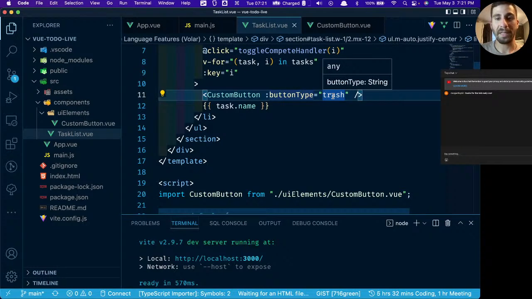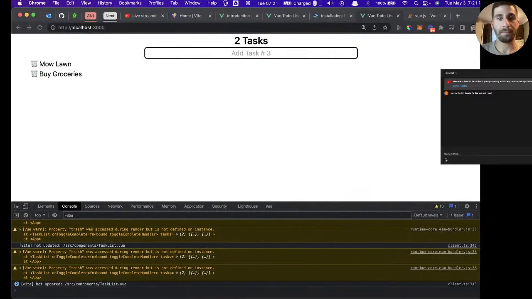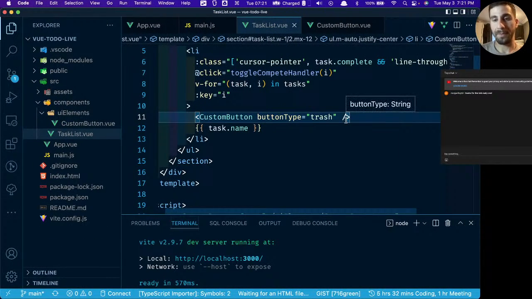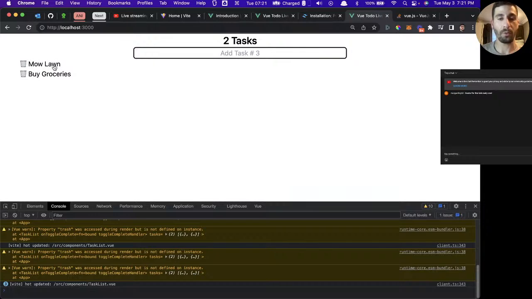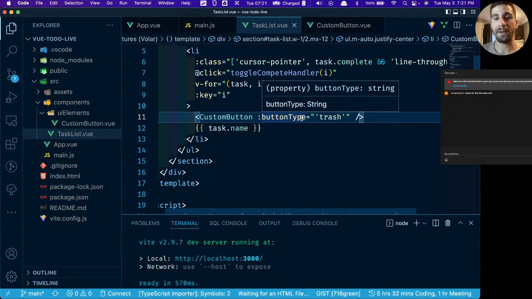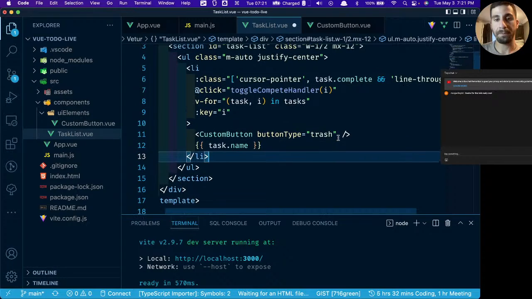Do you see what the issue is with this? It should be obvious. The issue is that we have our binding set up. We're not binding it. We're trying to pass a string in there. So if I get rid of that, there we go. Now we have our trash cans. If you want to keep that binding in there for any reason, you just need to wrap this in an extra set of quotes, and everything will work. But it sees it as a JavaScript expression, which means that you need to specify that it's a string. So that's how we're going to do it. That's where we're going to get our trash button from.